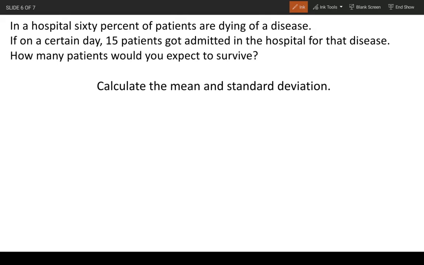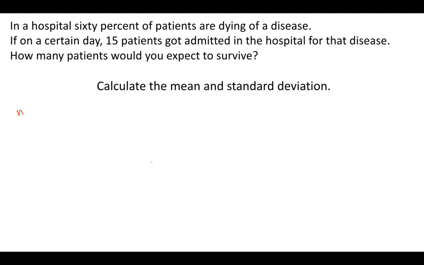On a certain day, 15 patients get admitted to the hospital with this disease, COVID. How many patients would you expect to survive? So how many are going to live? We're going to calculate the mean and the standard deviation, and that will allow us to answer this question. All right, so we can try to pick out the N, the P, and the Q. The N is the total number of trials, or in this case, the total number of patients. So that would be 15 patients, right? Total number on a given day.